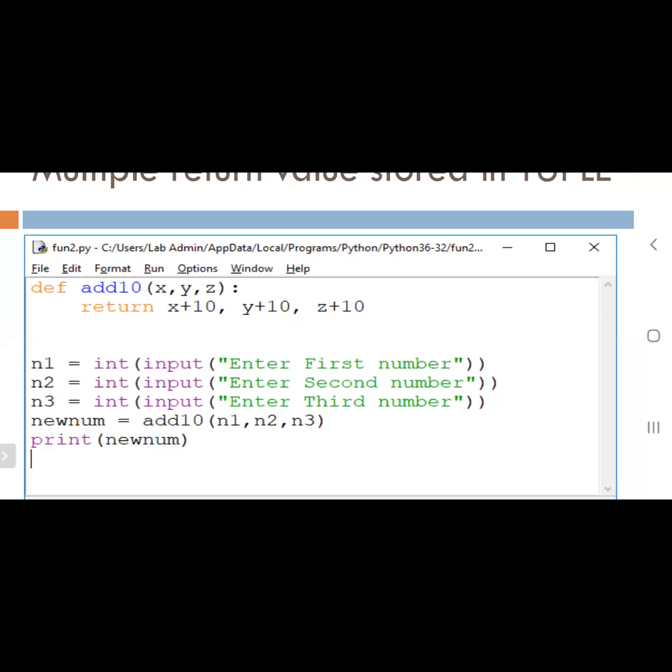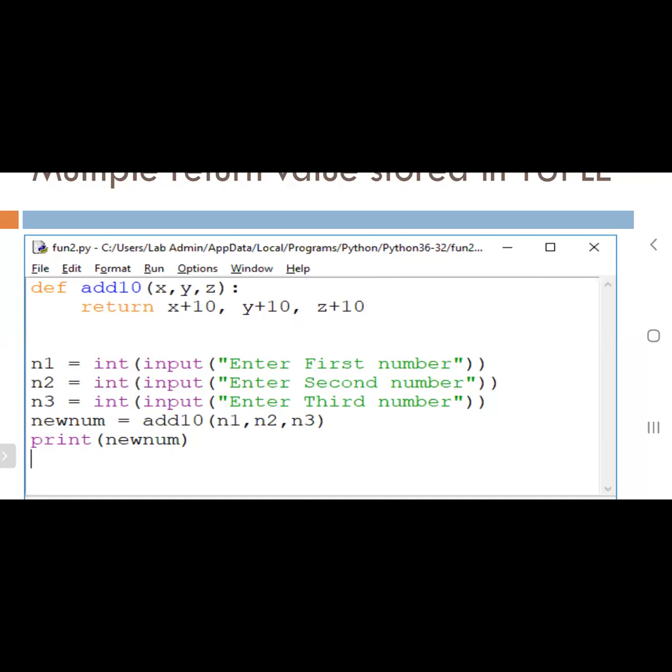Then x comma y comma z are called what? Parameters. Very good. x, y, z are called parameters. Question: what type of argument? That is a good question. Generally we can call it a parameter. But if the question asks what type of argument, then we have to say it is a positional argument.